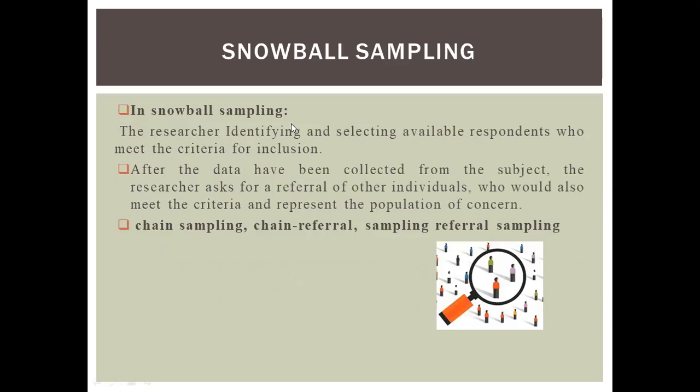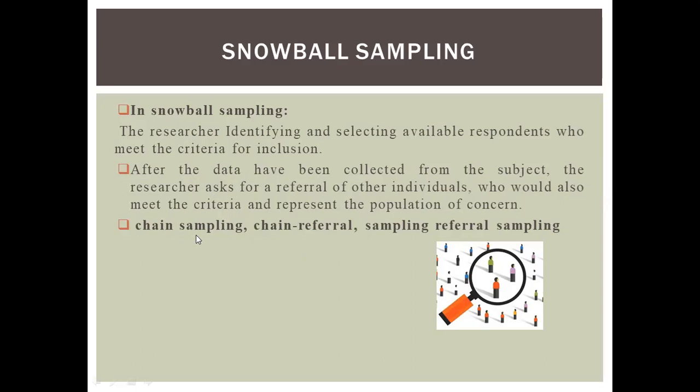Another type of non-probability sampling is snowball sampling. In this, the researcher identifies and selects available respondents who meet the criteria for inclusion. After the data have been collected from the subjects, the researcher asks for referrals of other individuals who would also meet the criteria and represent the population of concern.